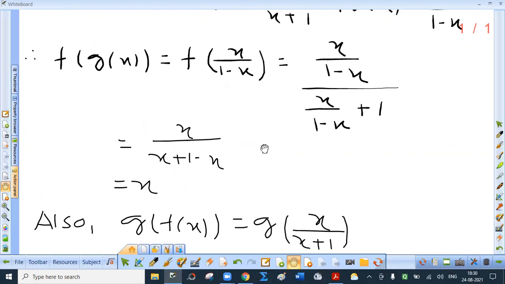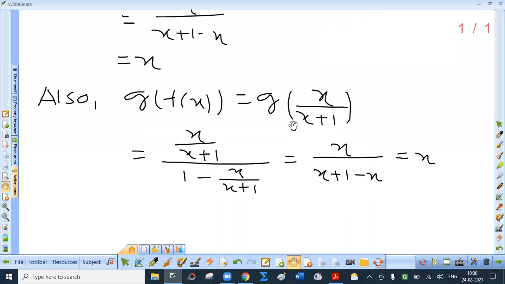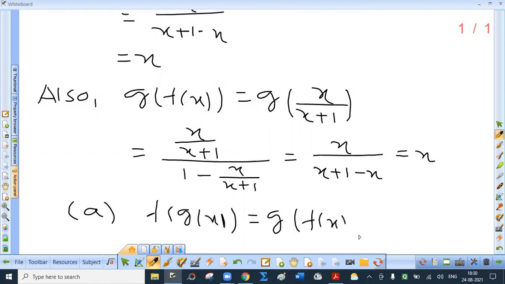I have done the same thing. So on simplification, I get x. First part is for homework, but in this case also you will notice that f of g of x is the same as g of f of x, equal to x.